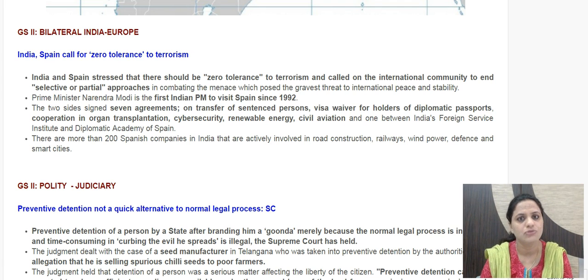There should be zero tolerance. No form of terrorist group or organization should be supported. So that is emphasized on. Other agreements which were signed between India and Spain are on transfer of sentenced persons, visa waiver norms, etc., cyber security, renewable energy. So such MOUs were also signed.